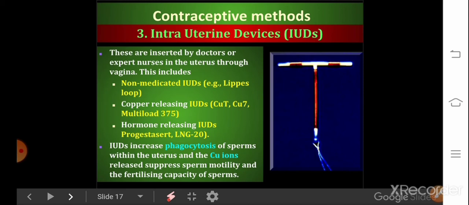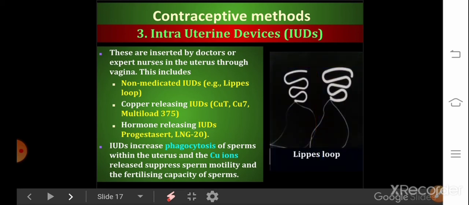The third one, hormone releasing IUDs. These IUDs make the uterus unsuitable for implantation and the cervix hostile to the sperm. So these three are very important for NEET also. What are the three types of IUDs? Non-medicated, copper releasing and hormone releasing IUDs. Here is a picture of Lippes loop, one example of non-medicated IUDs.